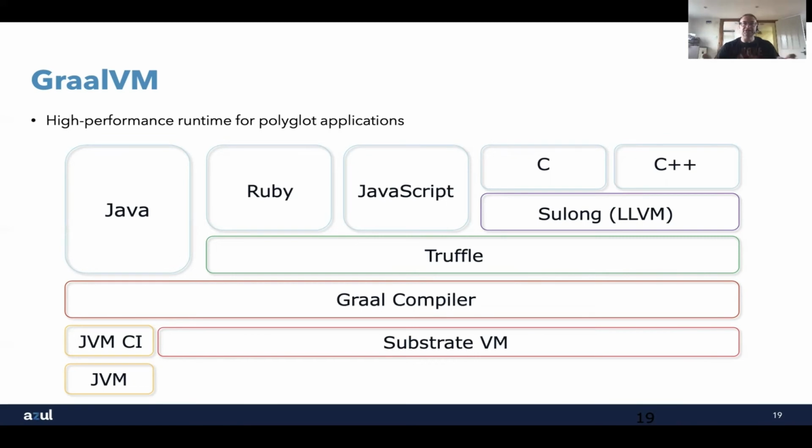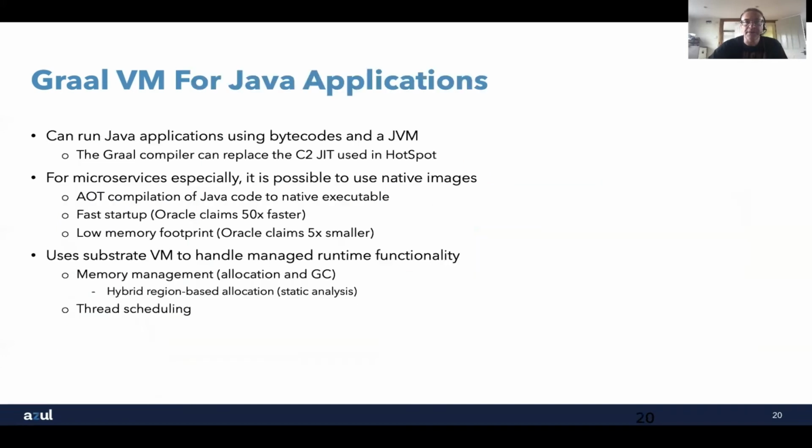And to do that, as I said, in terms of being able to deliver the functionality that's required, like garbage collection, memory allocation, thread synchronization, all of that's handled by the substrate virtual machine. And that's essentially a virtual machine that gets compiled into your application so that when the application code runs in native instructions, when it needs to allocate space, the substrate VM will handle that. And the substrate VM will also have a thread running that says, right, if we don't have any use of that object anymore, reclaim the space and then make it available for other objects. So that's the sort of idea behind GraalVM.